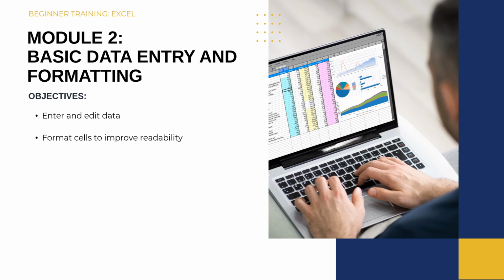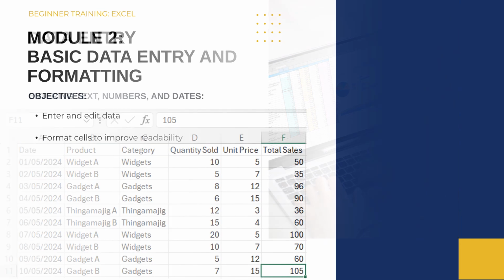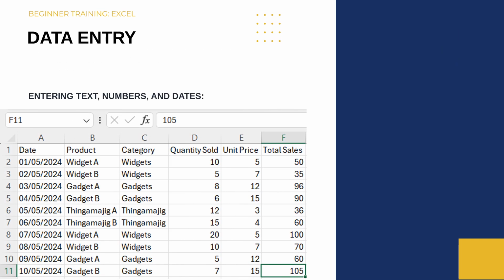Our next module will cover basic data entry and formatting, where we learn how to enter and edit data and format the cells to improve readability. Let's start by entering some data. As per the example, you can see in row 1 we have headings, and from rows 2 to 11 we have the data.